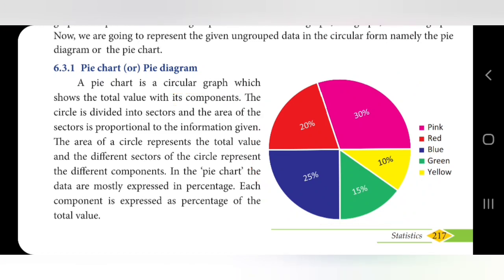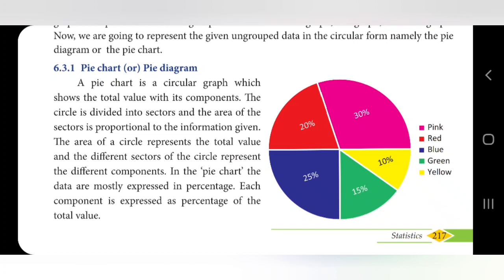So the circle is divided into sectors. Listen here. This is called what? A sector, a part of a circle. The total value is the whole circle, and the different sectors of the circle represent the different components. In the pie chart, the data are mostly expressed in percentage. Each component is expressed as a percentage of the total value. So in a pie chart, we are going to use percentages.